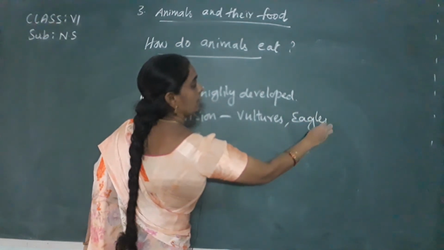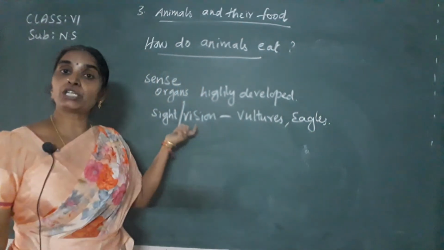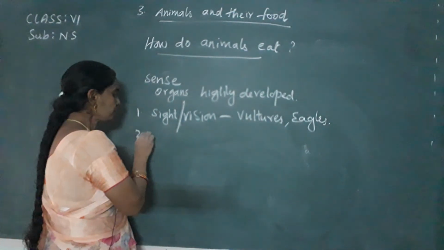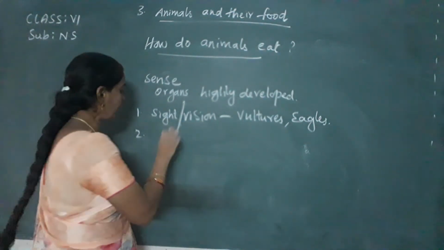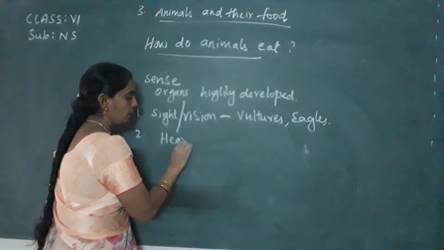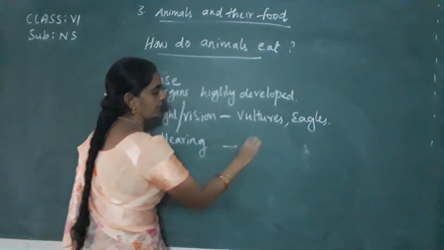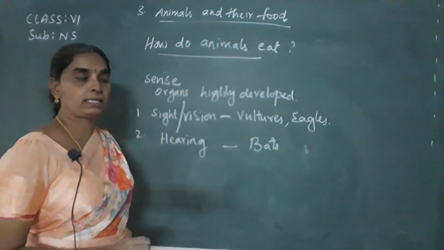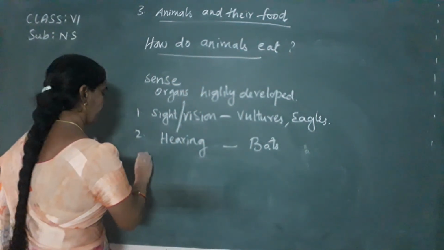In these birds, the sense of vision is highly developed. Okay, next, if it is about hearing capacity, you can say about the bats, of high hearing capacity.